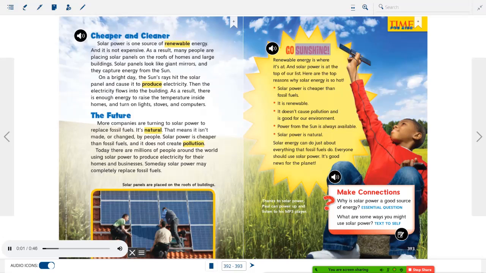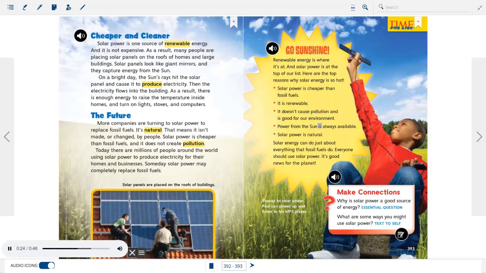Go sunshine. Renewable energy is where it's at, and solar power is at the top of our list. Here are the top reasons why solar energy is so hot. Solar power is cheaper than fossil fuels. It is renewable. It doesn't cause pollution and is good for our environment.